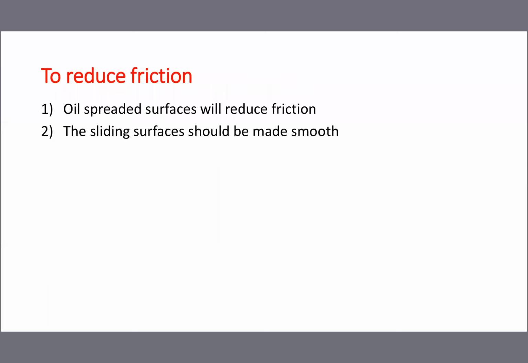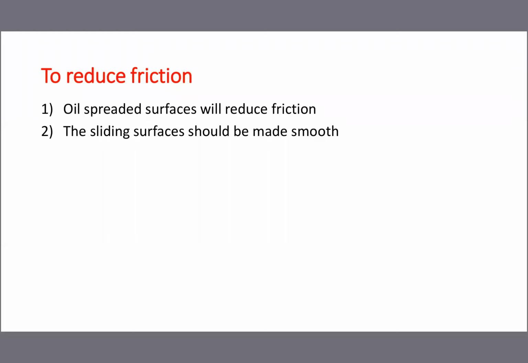How to reduce friction? Oil-spread surfaces will reduce friction. If you put oil in between the surfaces, we can reduce the friction, because we are avoiding surface contact. We put lubricant. In any machine, you can see a small box available, in which we put oil daily.